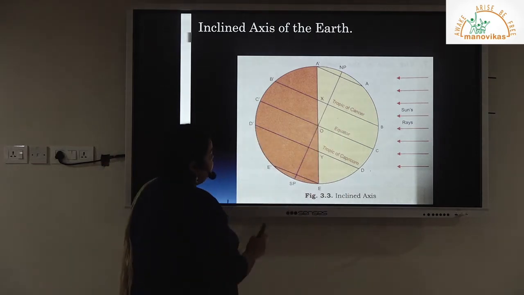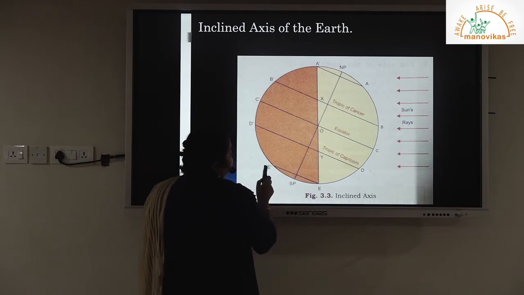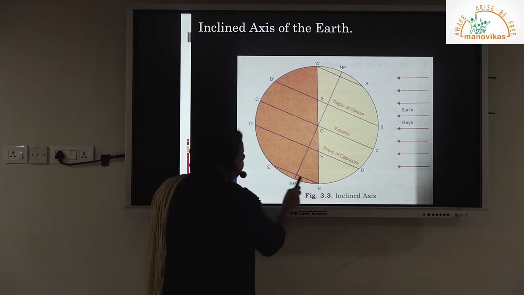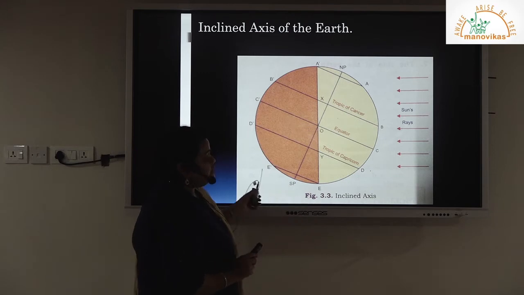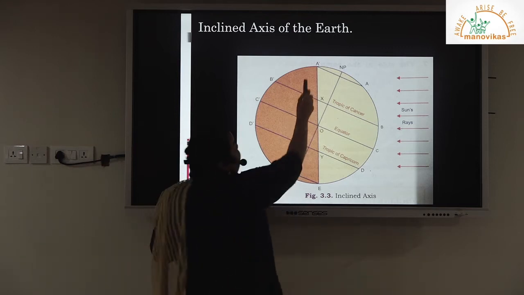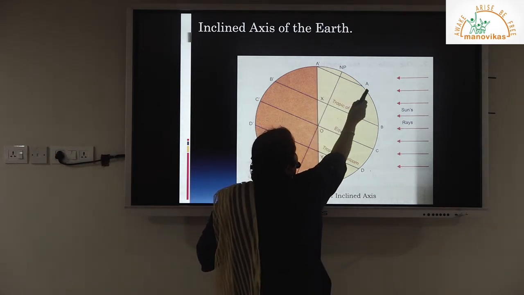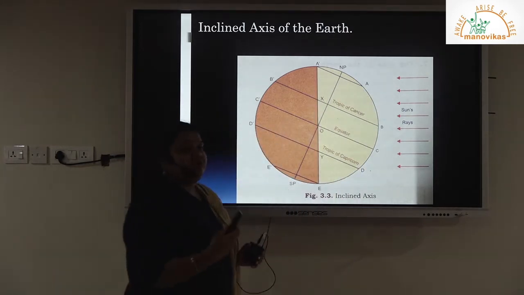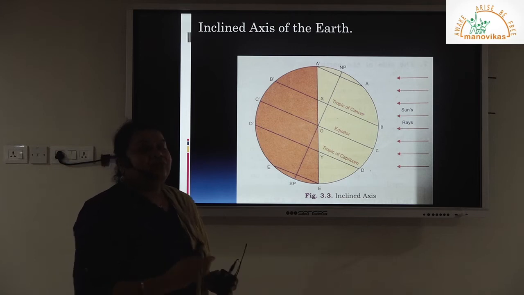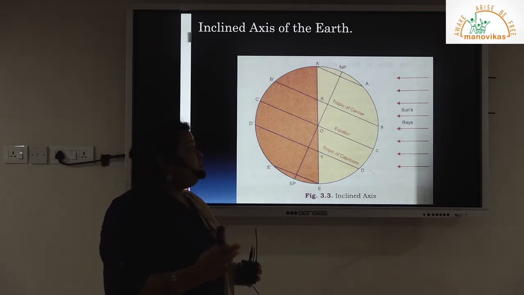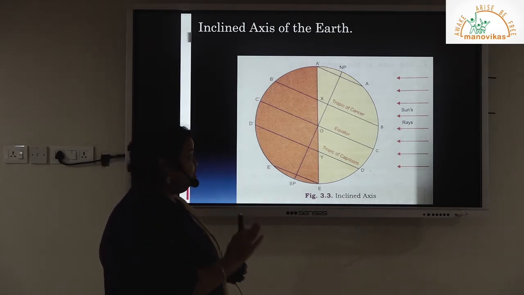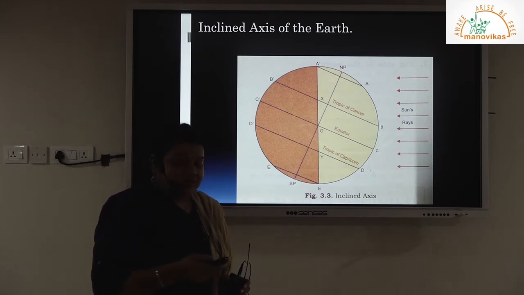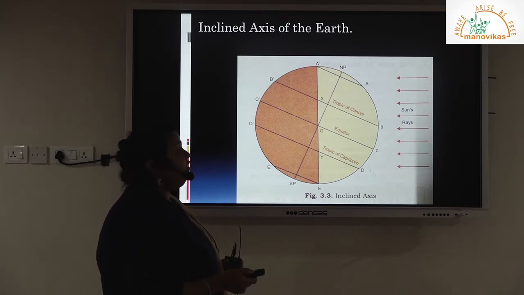Southern portion, if you check here, E dash is completely in darkness because it cannot experience any light. So this portion goes in continuous darkness, and this is also known as polar night. If you check A dash A, the north polar region is completely in light and it will remain in light for a period of 3 to 5 months, till the tilt of the axis changes, and that is known as continuous daylight, midnight sun as well.